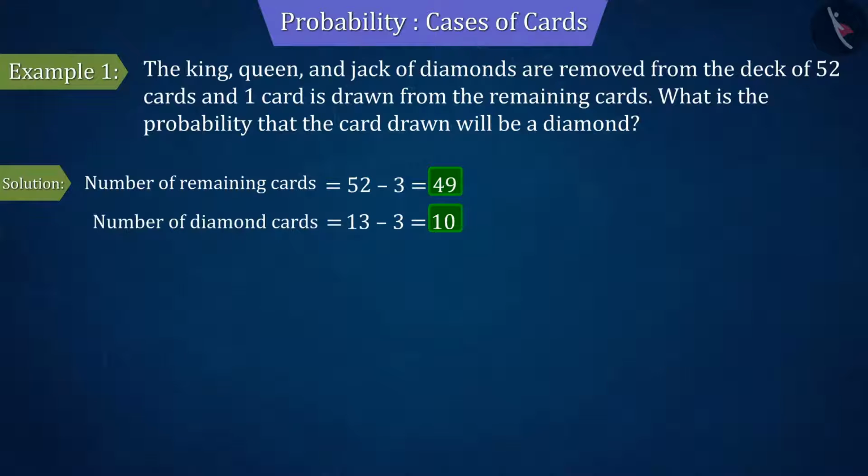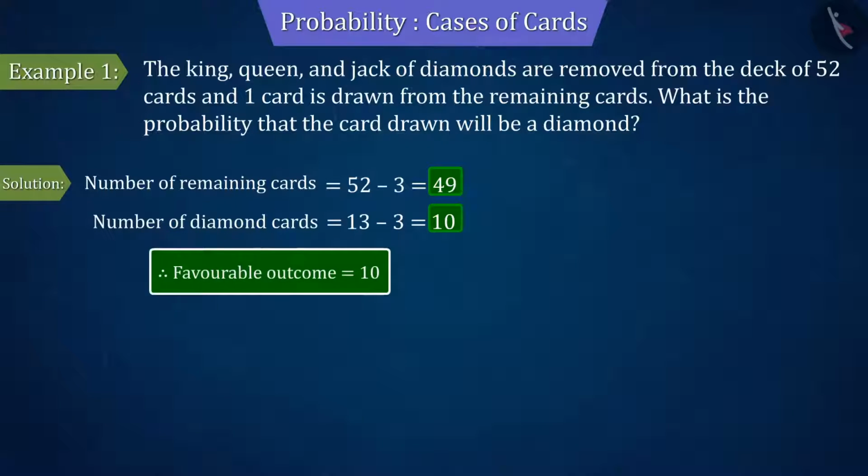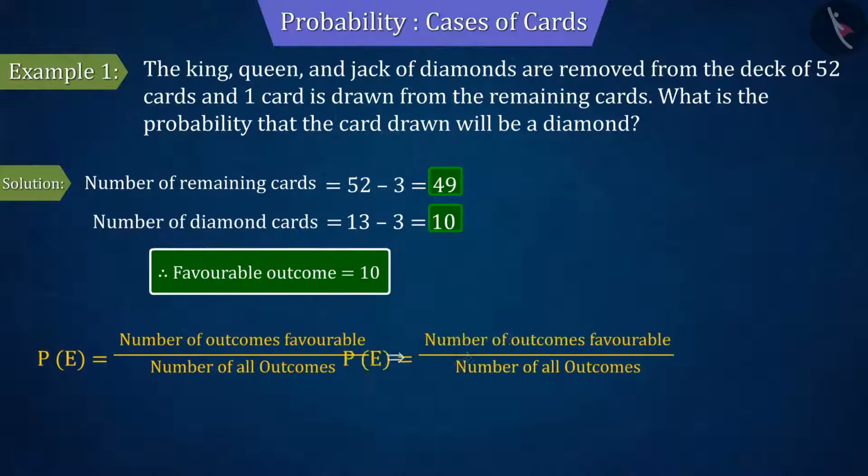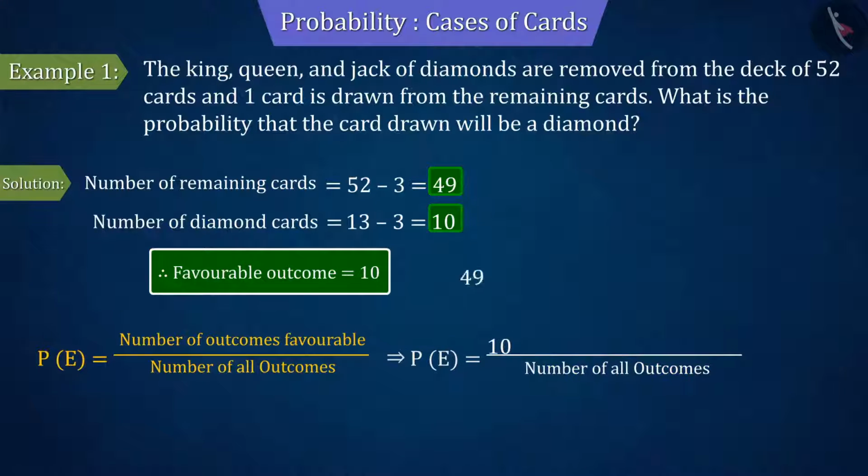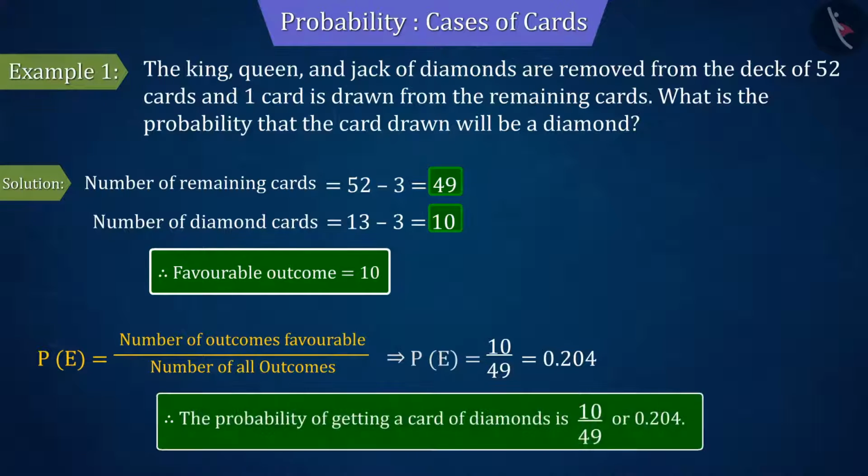Or, in other words, the number of favorable outcomes of the event will be 10. By substituting the values of favorable outcomes and all possible outcomes in the probability formula, we get the probability as 10 by 49 or 0.204. So we can say that the probability of getting a diamond card is 0.204.